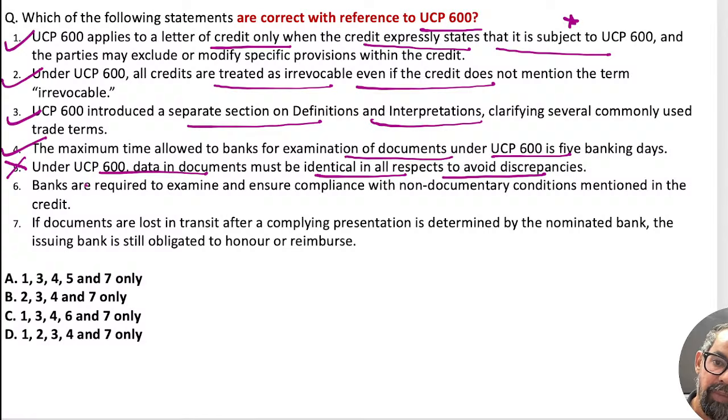The sixth one is banks are required to examine and ensure compliance with non-documentary conditions mentioned in the credit.